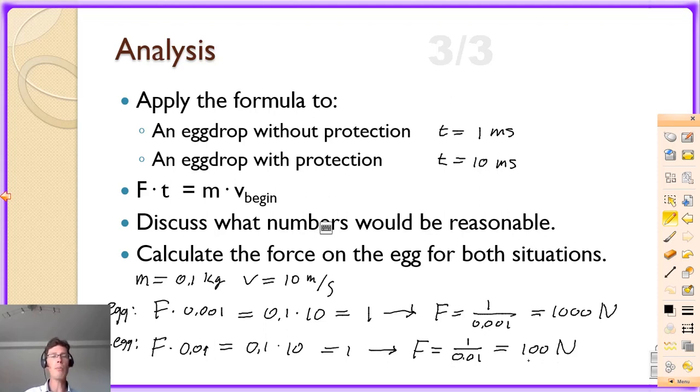This would still be more than enough force to crack the egg. So we probably need to make the time a bit longer. But 1,000 newtons is what you would need to lift 100 kilograms. So this is actually quite a big reduction. Lengthening the time that the crash takes really works.